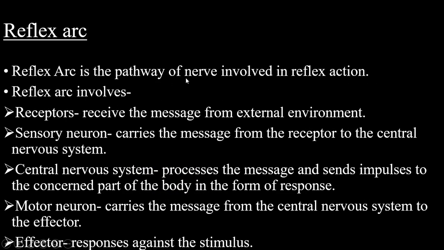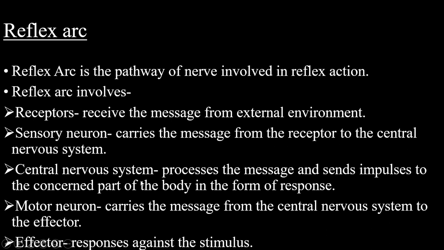The pathway of reflex action is called the reflex arc. How the information flows in a reflex action, this pathway of nerves, is called a reflex arc. It involves the receptors, as I had already informed, which receive the message from the external environment. Next is the sensory neuron, which carries a message from the receptor to the central nervous system.